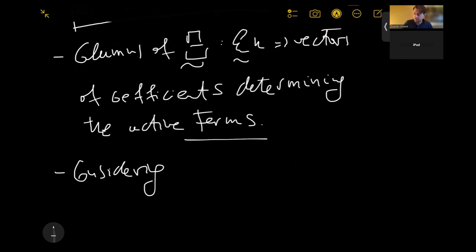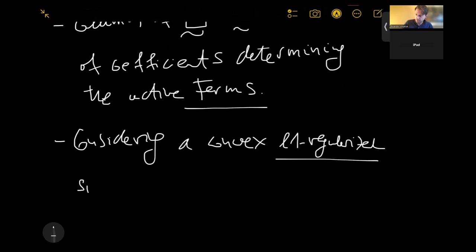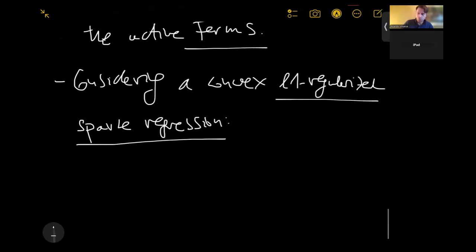So considering a convex L1 regularized sparse regression, what do we get?